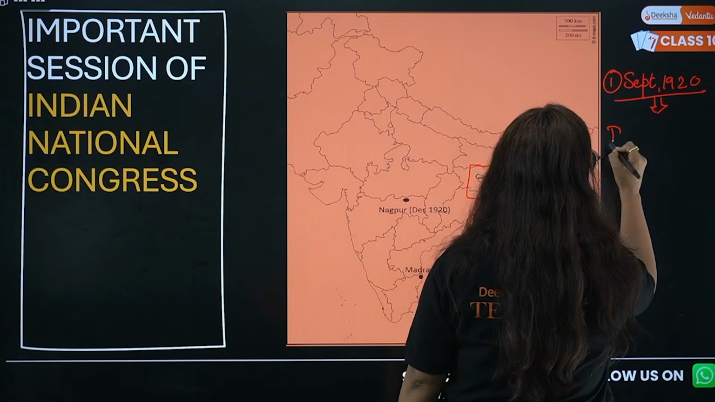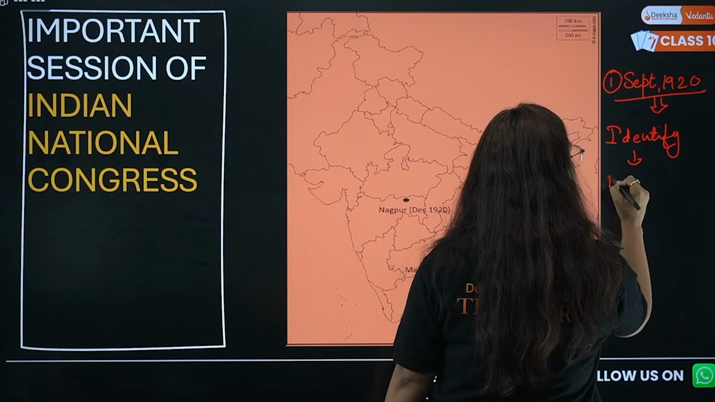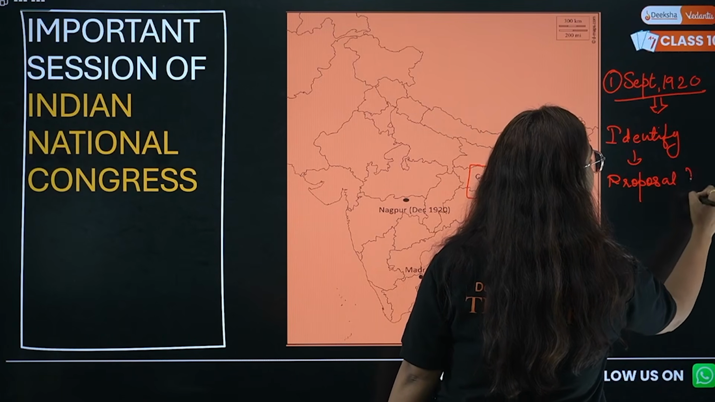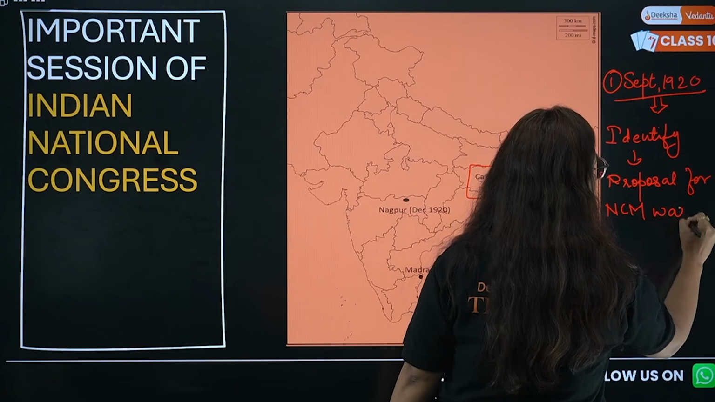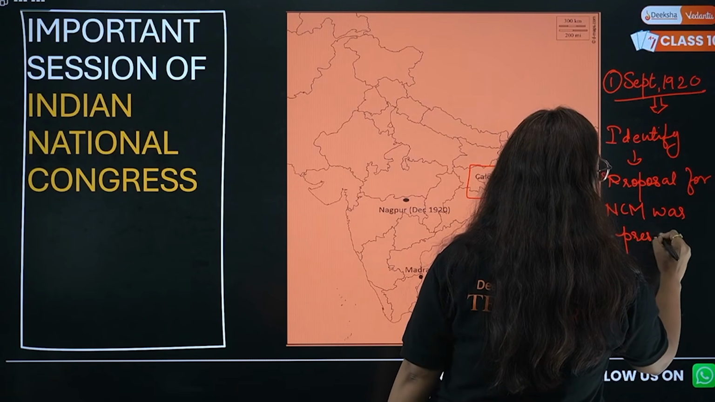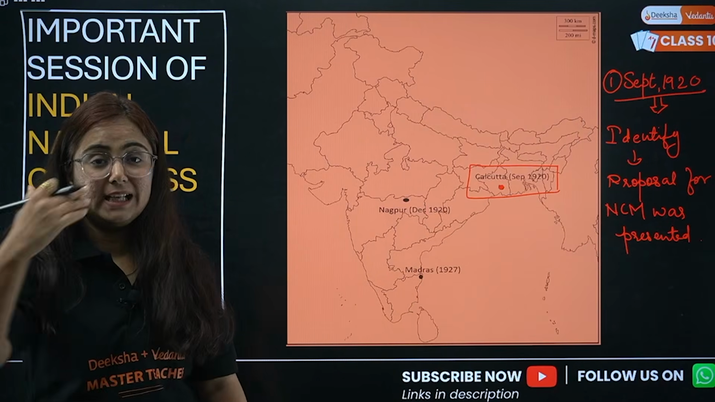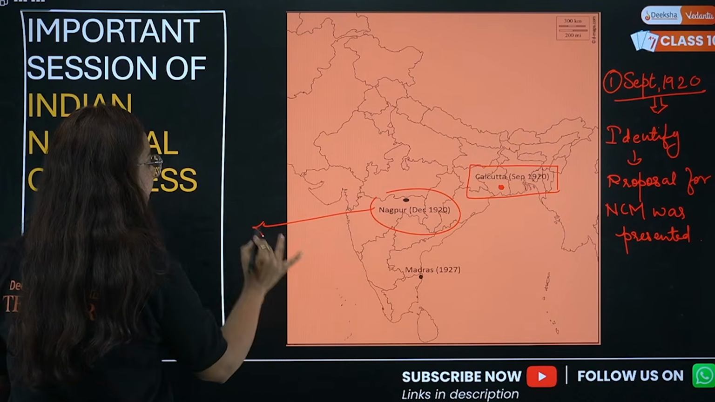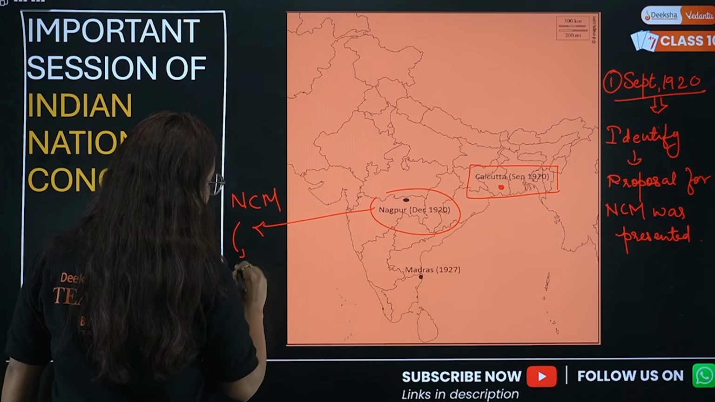Identify the place where the proposal for the non-cooperation movement was presented. Pay attention to what I am saying again and again: presented. Then we have another session in Nagpur. What happened? The proposal for the non-cooperation movement was accepted.